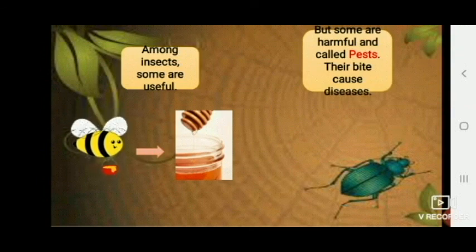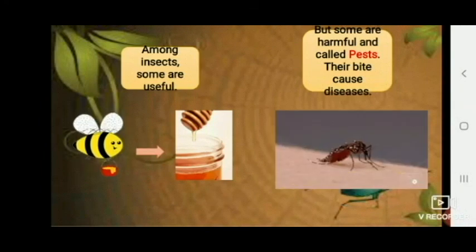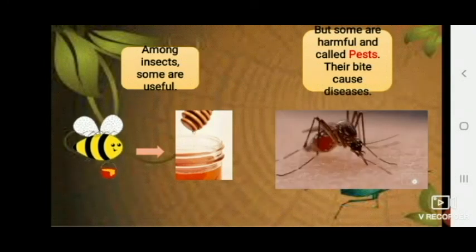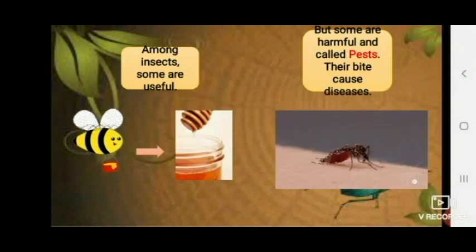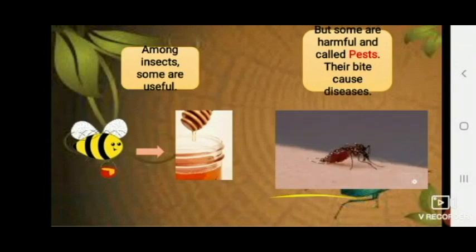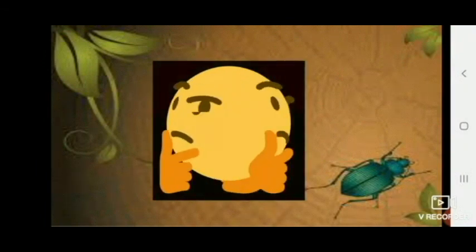they are called pests, and their bite causes diseases. Like the mosquito bite, we just now saw in the clue as well. The mosquito bite can cause malaria. Not only malaria, it may also cause other diseases like dengue, etc. Now, we got to know that there are insects which are useful as well as harmful. It gives us honey as well as diseases like malaria.